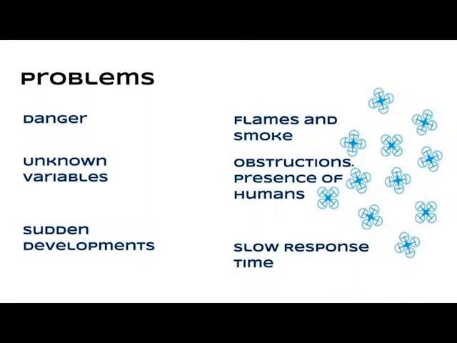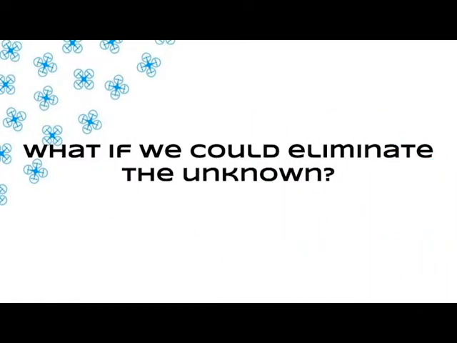There are various problems current emergency response teams face today. Such problems include constantly changing dangerous environments, unknown variables, slow response time, reduced visibility in fire and smoke, and the fact that they have no idea where stranded victims may be. Though they are often successful in their missions, such factors pose risks that can make missteps potentially fatal. But what if we could eliminate the unknown, reduce response time, and help emergency rescue teams locate victims?